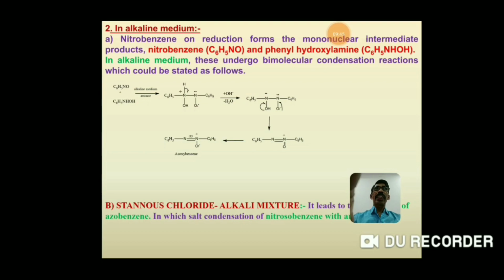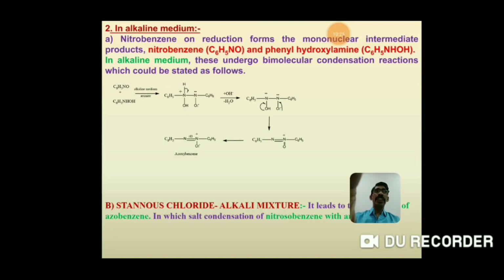Now the second type of reduction reaction is in the alkaline medium. In alkaline medium, first, nitrobenzene on reduction forms the mononuclear intermediate products, that is nitrosobenzene and phenyl hydroxylamine. Now when these two intermediate products condense with one another, it gives azoxybenzene. That is, when nitrosobenzene condenses with phenyl hydroxylamine, it gives azoxybenzene.